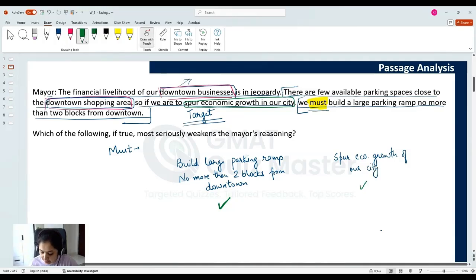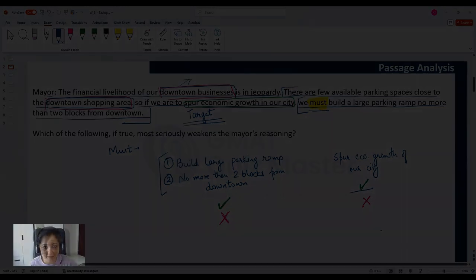If this is not done, if we do not build a large parking ramp no more than 2 blocks from downtown, then we will not be able to spur economic growth of the city. Another thing to be noticed here is that we are talking about two things. Building a large ramp is one thing, and the distance that it should not be more than 2 blocks from downtown is the second thing. If both these conditions are met, then only we will be able to spur economic growth of the city. If these are not met, then the target will not be achieved.